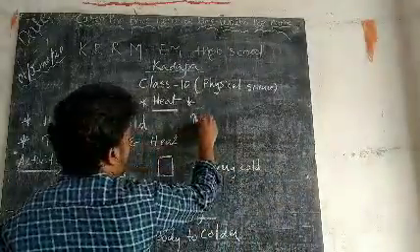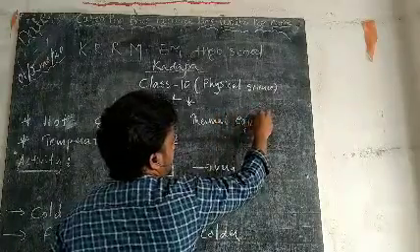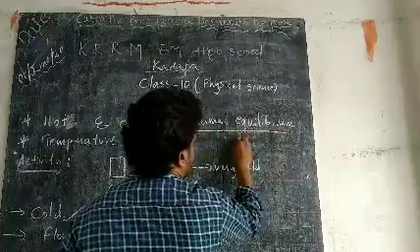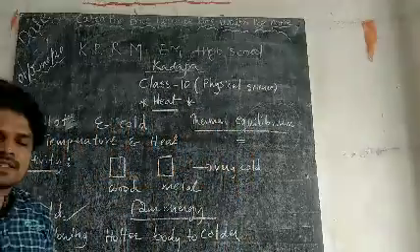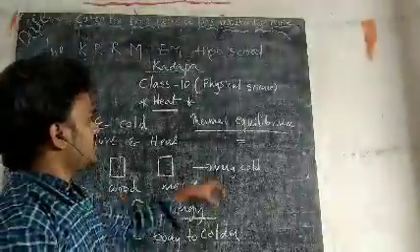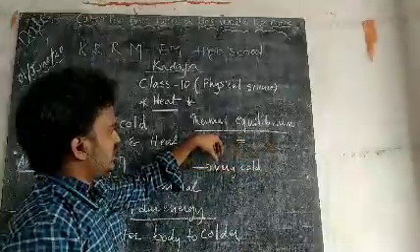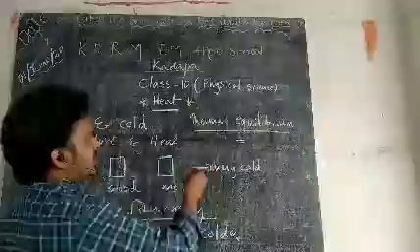Very important topic: thermal equilibrium. See, what is an equilibrium? Equilibrium means equal. What is going to be equal? The temperature of the two objects is equal. That is called thermal equilibrium. That is a very, very important question for our public examination. So, what is thermal equilibrium?